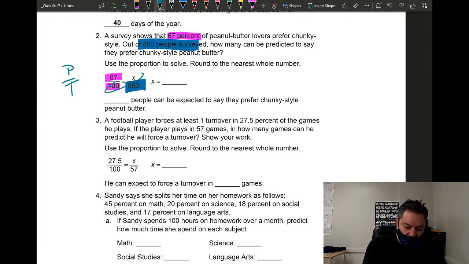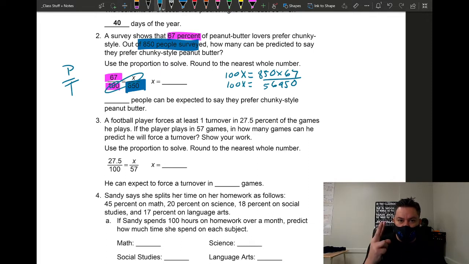So you're going to have 100 times x equals 850 times 67. So you're going to have 100x equals, when you multiply these two, 56,950. And then all you got to do is divide by 100 or move the decimal 2 places to the left. Your answer is going to be 569.5.